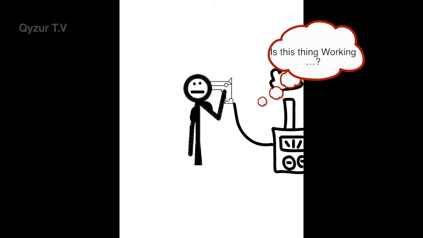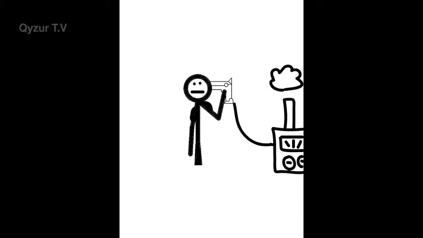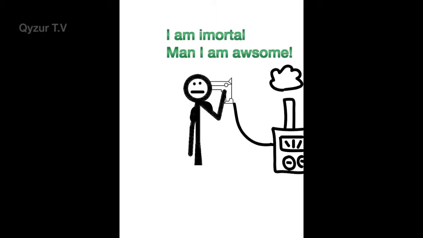The man will continue to pull the trigger again and again with the same result. The gun won't fire. This gun is working correctly with loaded bullets, but no matter how many times he pulls the trigger, the gun will never fire. So he will be there for an eternity without dying, therefore becoming immortal.